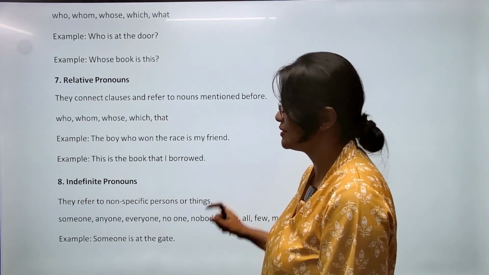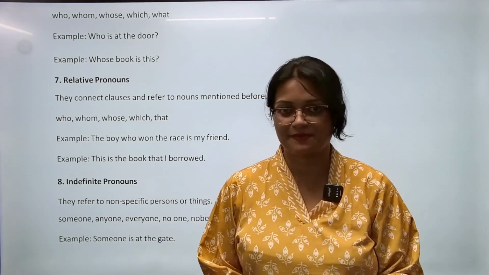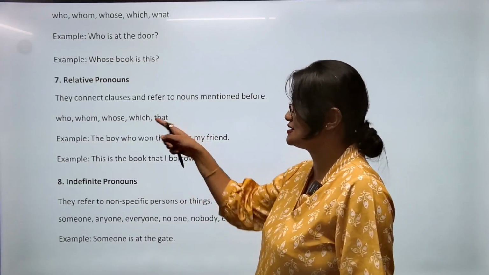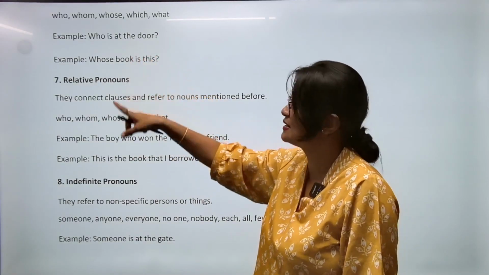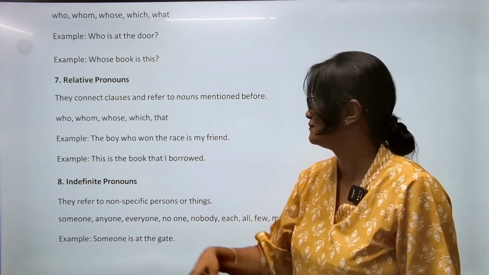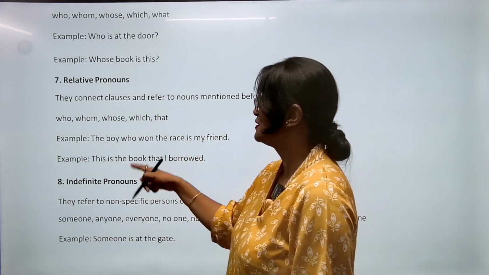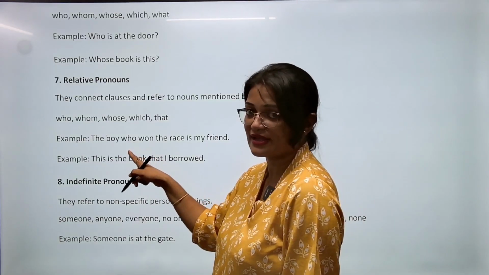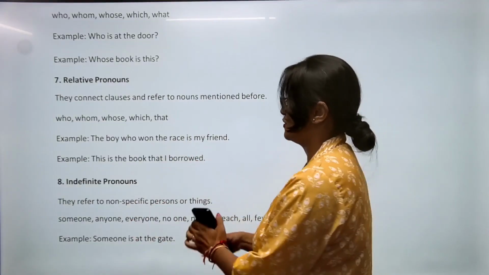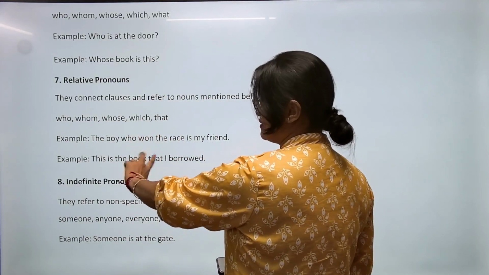Number 7 is relative pronoun. Relative मतलब रिलेटिव्स हम हमारे घर में भी बोलते हैं, रिलेटिव्स मतलब कुछ ना कुछ रिलेशंस. So like यहाँ पे भी ये सारा वर्ड्स, even who, these are like the interrogative ones, but यहाँ पे क्वेश्चन था, who is at the door. यहाँ पे कुछ अलग होगा: the boy who won the race is my friend. Okay, so remember यहाँ पे क्वेश्चन हम नहीं पूछ रहे, we are not asking a question, but we are relating this part to the other part. देखो, won the race is my friend, who, this boy. Okay, so ये वाला relation बना रहा है